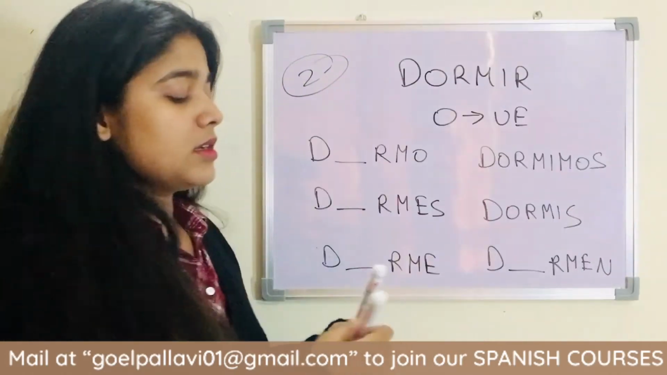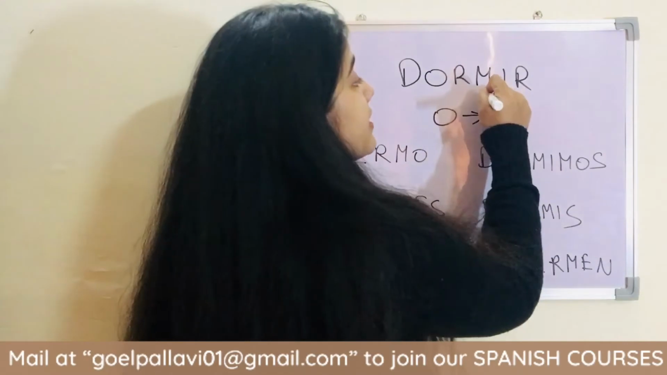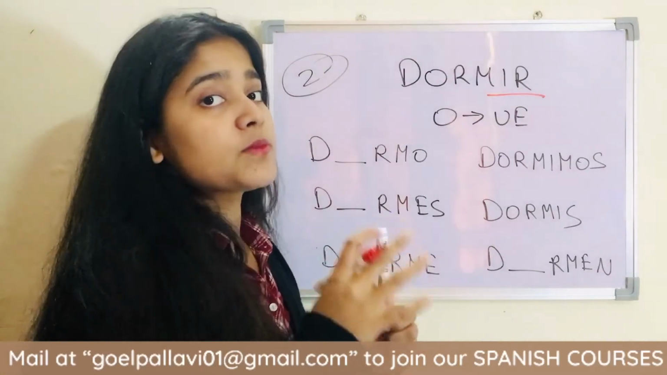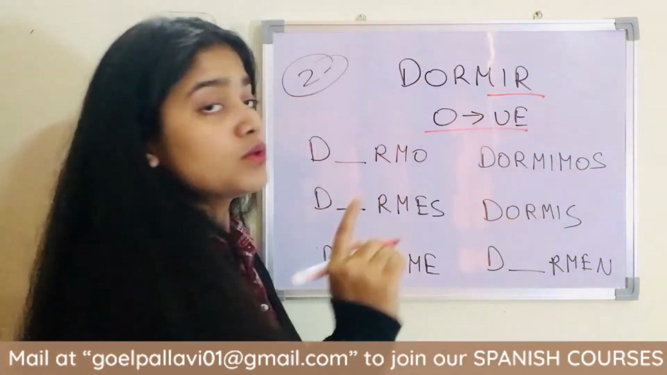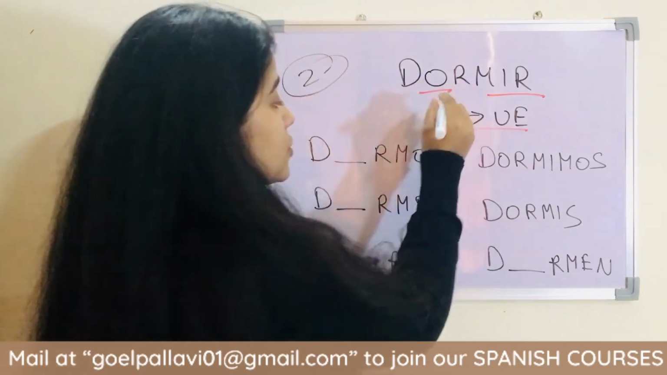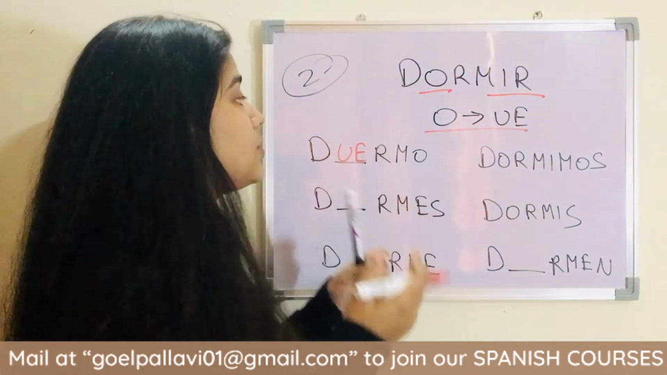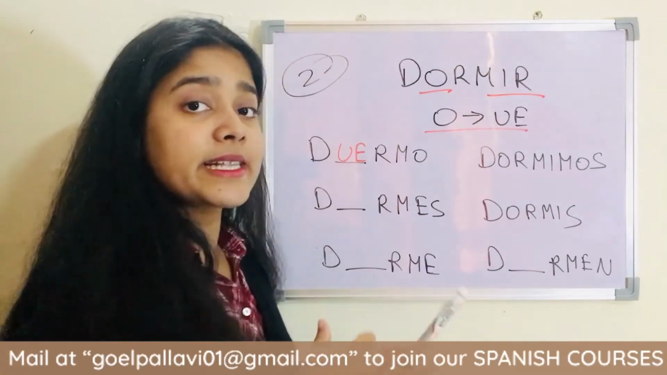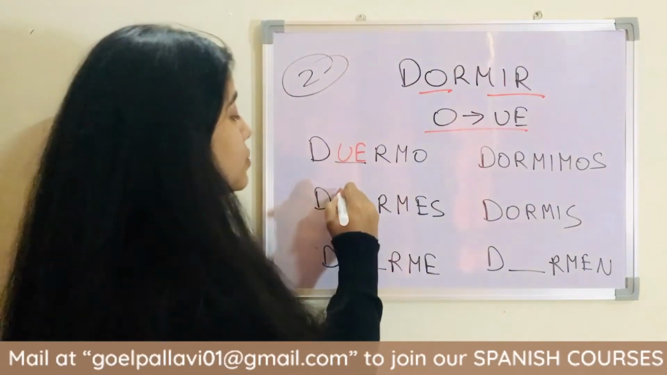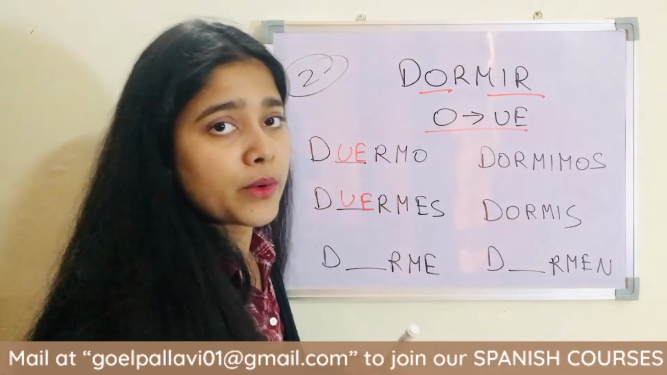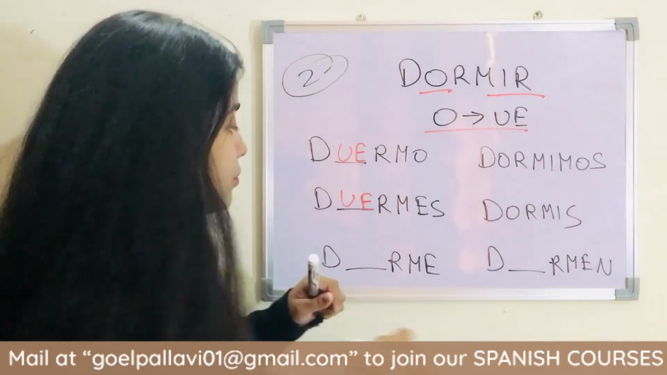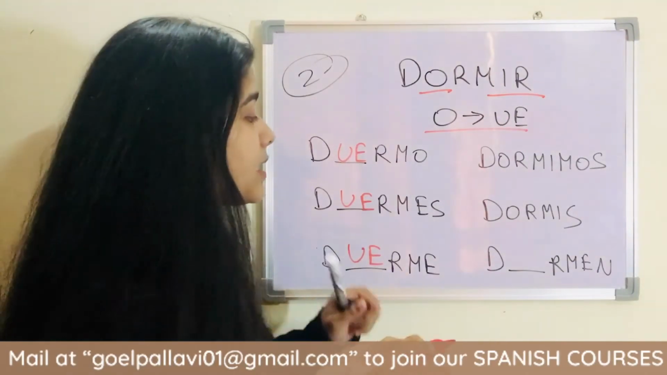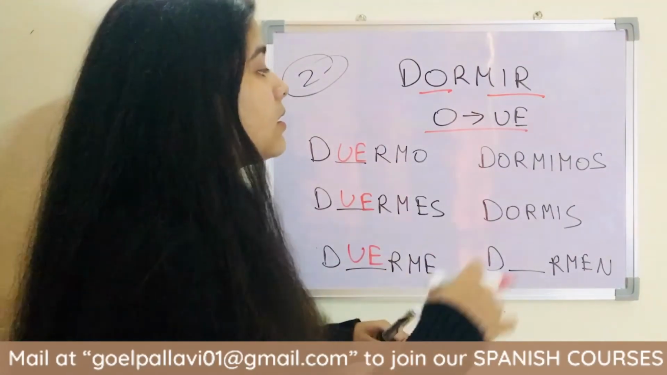Let's get to the IR ending verb part. Here is an IR ending verb, dormir, which means to sleep. Dormir is part of stem changing verbs type 2, O changes to UE. Yo duermo en mi dormitorio, I sleep in my bedroom. Tú duermes en tu dormitorio, you sleep in your bedroom. He or she duerme: ella, usted duerme en su dormitorio, in their bedroom.